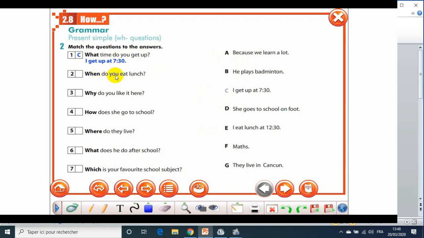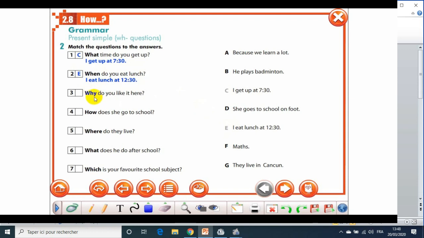When do you eat lunch? When? Here, when we say when, if you look at the table, when is used for the time. And we have lunch here, eat lunch. So we can go directly to E. It's very clear here. Why do you like it here? Why?